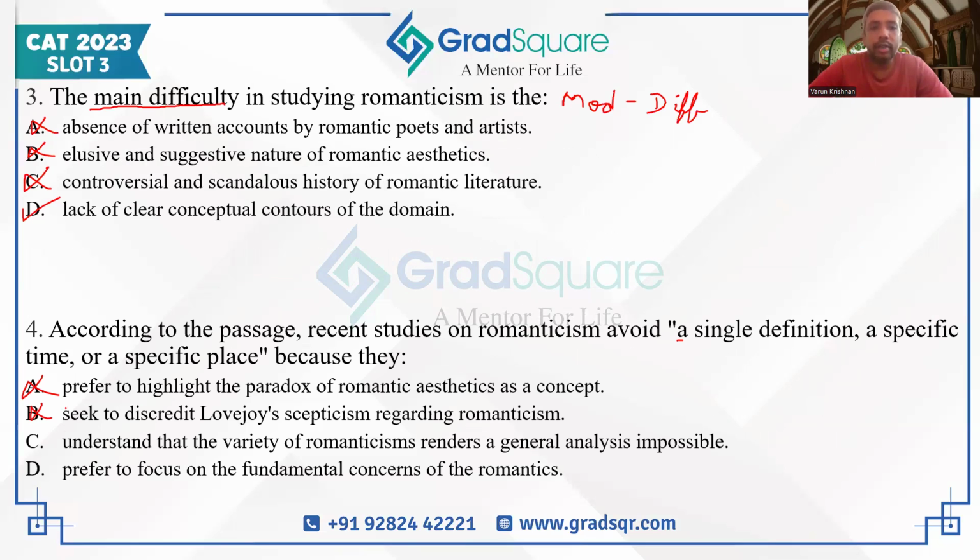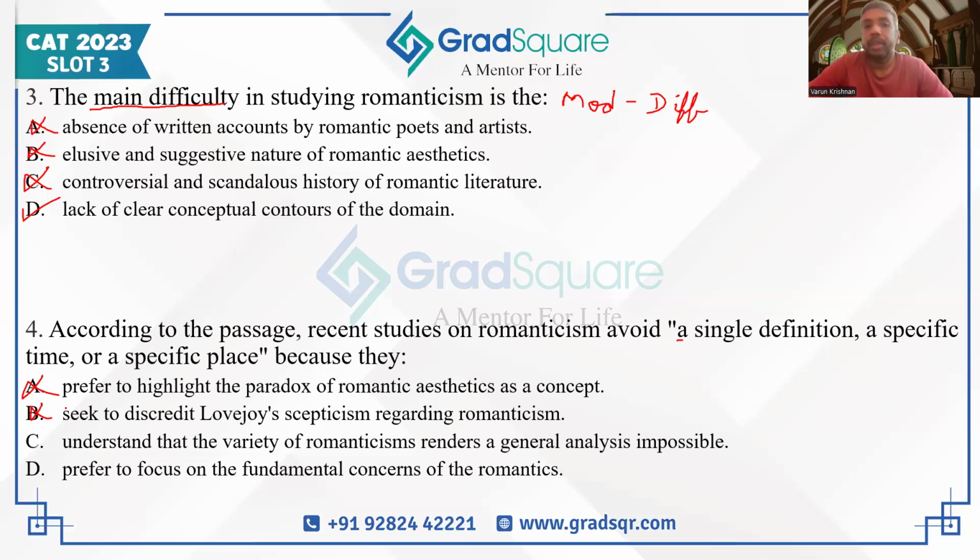C says, understand that the variety of romanticism renders a general analysis impossible. Probably, maybe we can say that's why they are not trying to have a single definition or specific time or specific place, because there are so many varieties of romanticisms involved. It has been said in that sentence, so C can be the answer. D says, prefer to focus on fundamental concerns of romantics. Fundamental concerns is what? Specific concerns has been written in the passage. Specific philosophical questions has been written in the passage. So maybe D can be the answer.